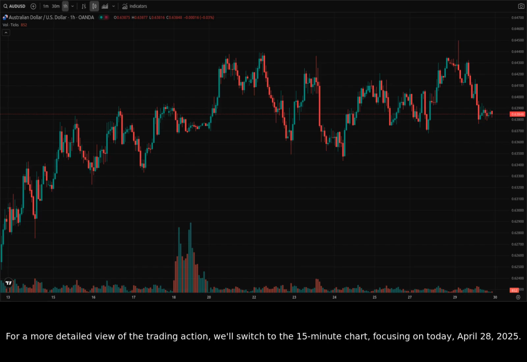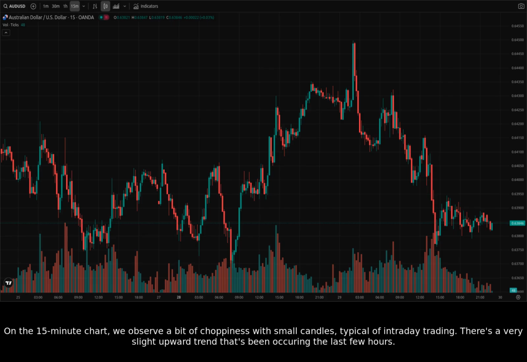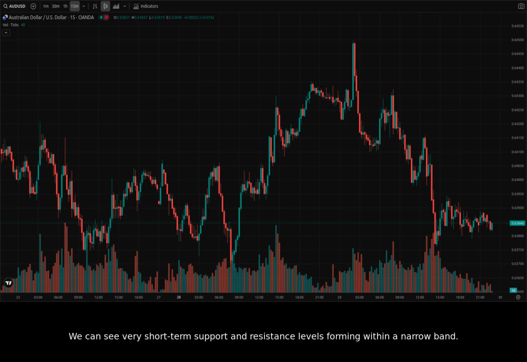For a more detailed view of the trading action, we'll switch to the 15-minute chart, focusing on today, April 28th, 2025. This will allow us to pinpoint any immediate support and resistance that are forming. On the 15-minute chart, we observe a bit of choppiness with small candles, typical of intraday trading. There's a very slight upward trend that's been occurring the last few hours. We can see very short-term support and resistance levels forming within a narrow band.